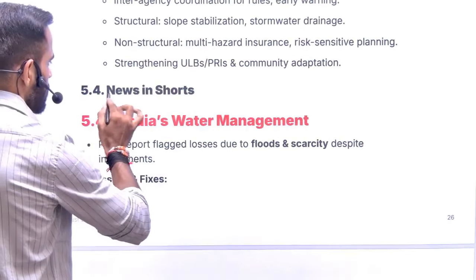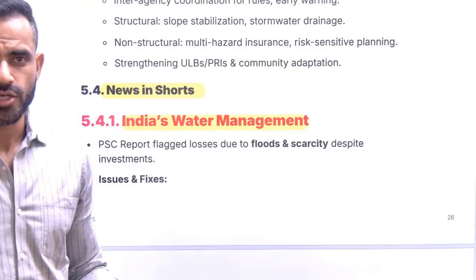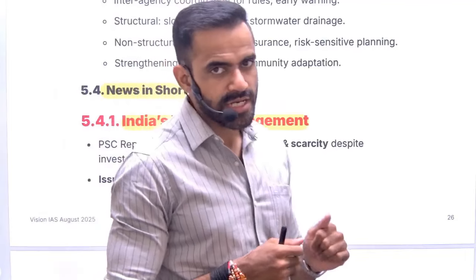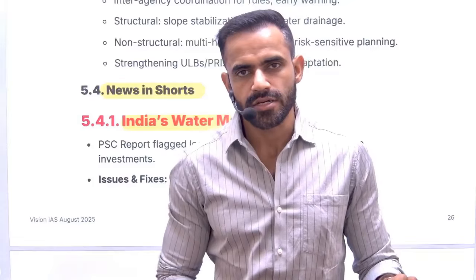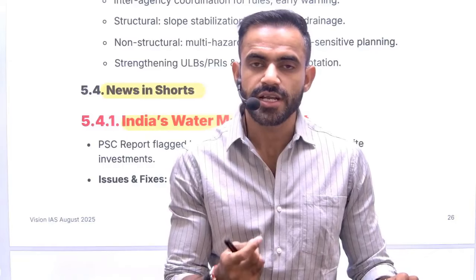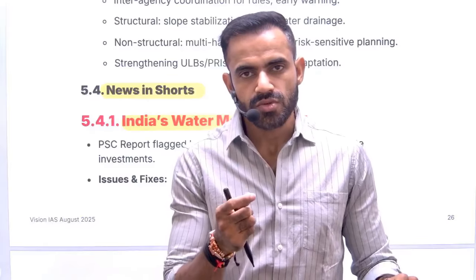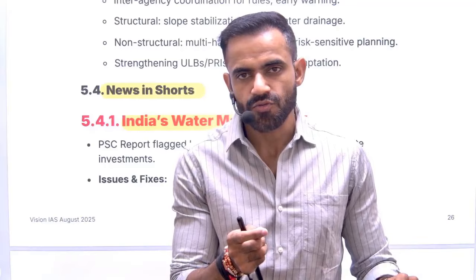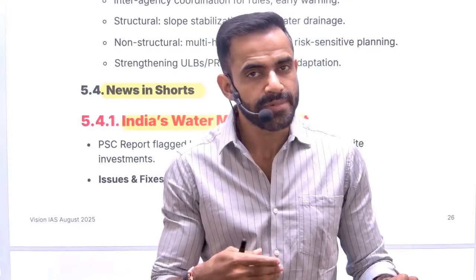Now, some of the news in short. One is India's water management. So what are the issues related to water management? Understand, water is a state subject. Now, what is happening is that there is a lack of coordination among states and there are interstate water disputes. That's the first thing. Apart from that, there are international water disputes also, for example, with Bangladesh, with China. China is working on a dam on the Brahmaputra river. In India, it is referred to as Brahmaputra. So China is working on a dam project, and we have a fear that China will be able to control the flow of water, which may sometime lead to deliberate flood also.